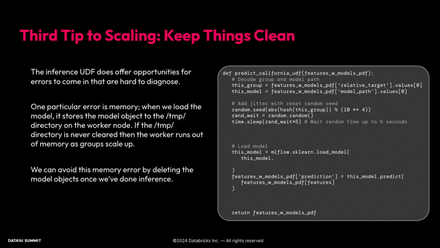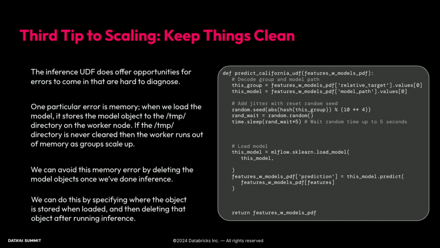What we can do to get around this is to delete the model objects once we've used them for inference. If the issue is that there's too many of them, why not get rid of them as soon as they're done being used? So what we can do is use the OS module as well as leverage MLflow's load model input arguments where you can specify the directory that the model artifact gets stored to.